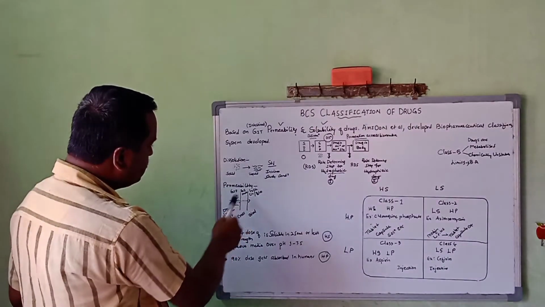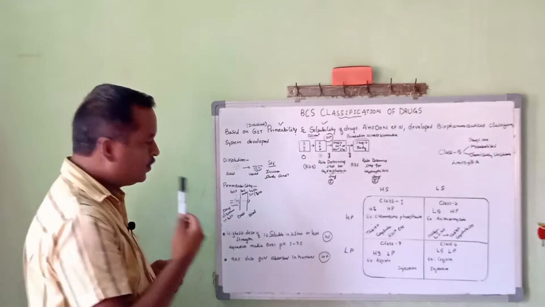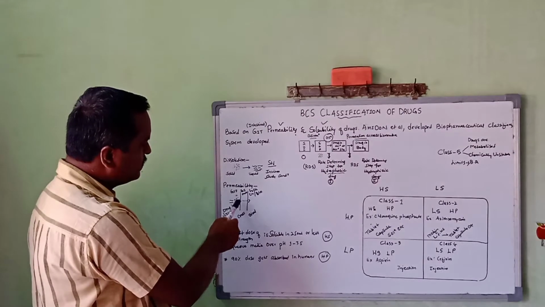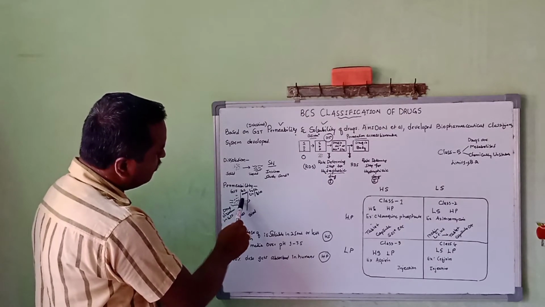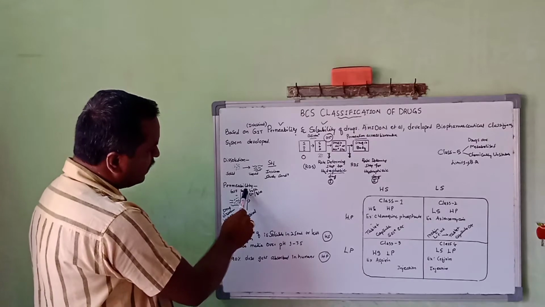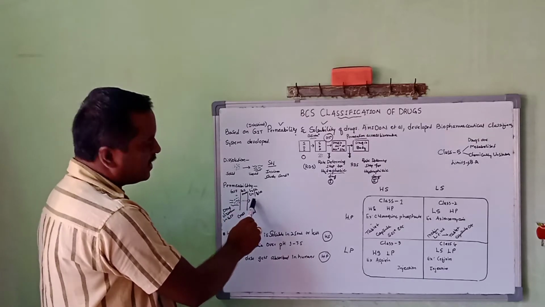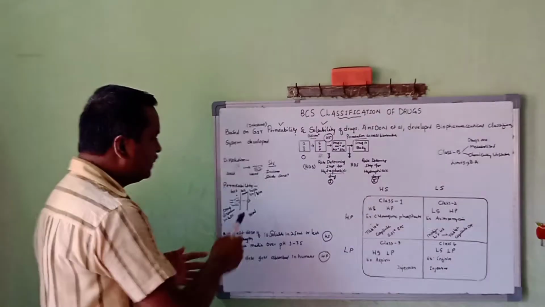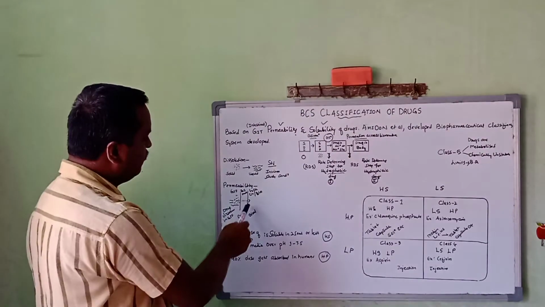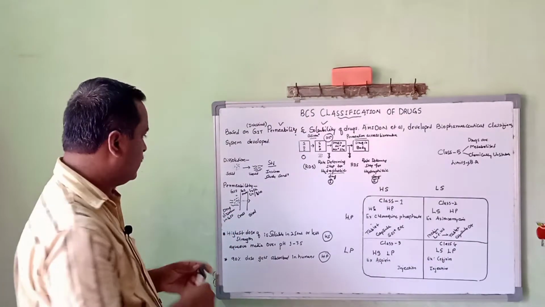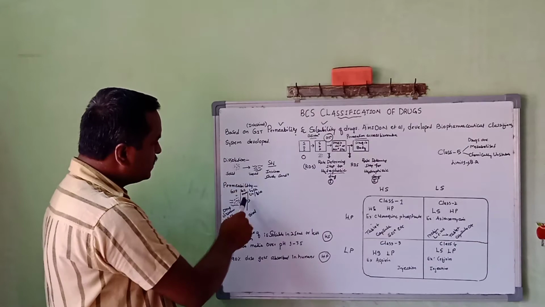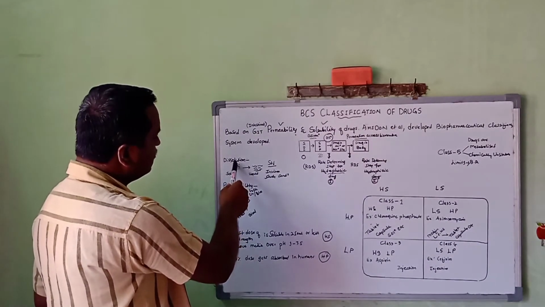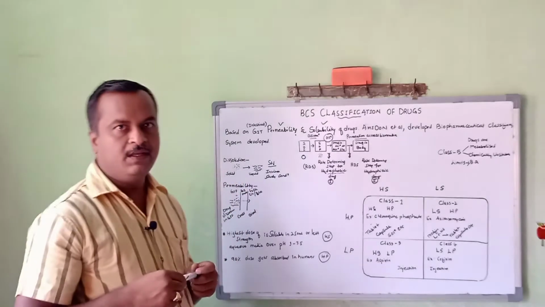Permeability is nothing but when the drug is administered by the oral route, the drug moves to the GI fluid. In the presence of GI fluid, the drug dissolves and penetrates, passing through the GI membrane. If the drug passes very freely, you can say it is a highly permeable drug substance. If the drug is not passing through this membrane, you can say it is a less permeable drug. So for the drugs in the pharmaceutical field, whether the rate limiting step is dissolution or permeability,